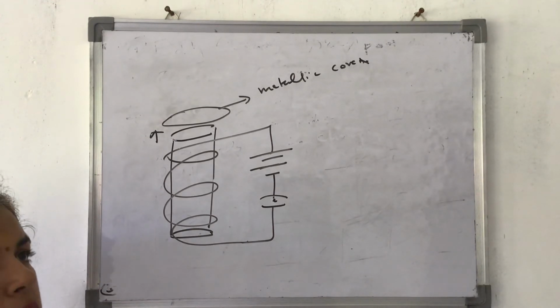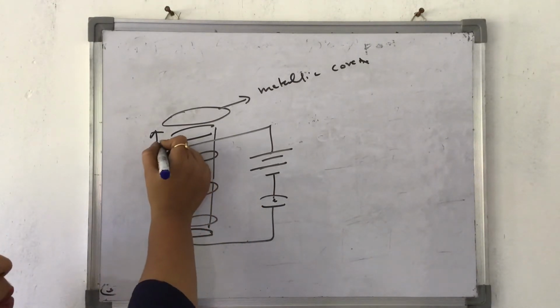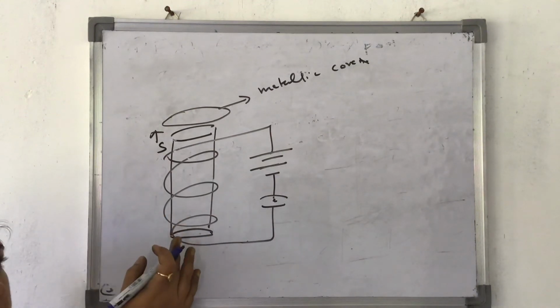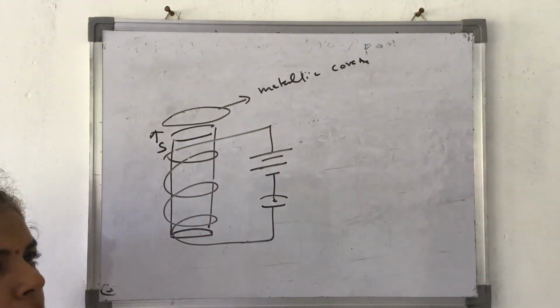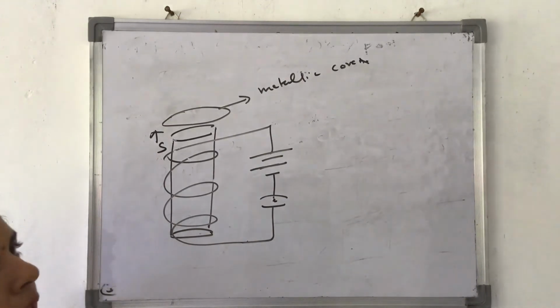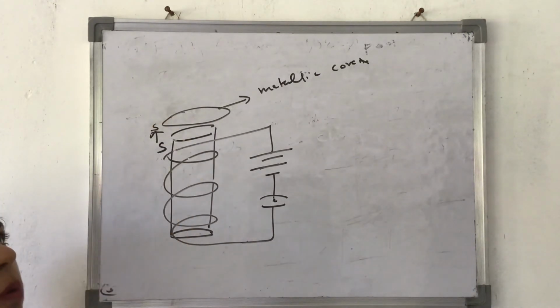This current carrying solenoid will start behaving like a magnet. Suppose this side becomes its south pole, just giving an example. Then this metallic sheet which you have kept on top of it will also get magnetized, but in such a way, obeying Lenz's rule, that this side will also become south pole.